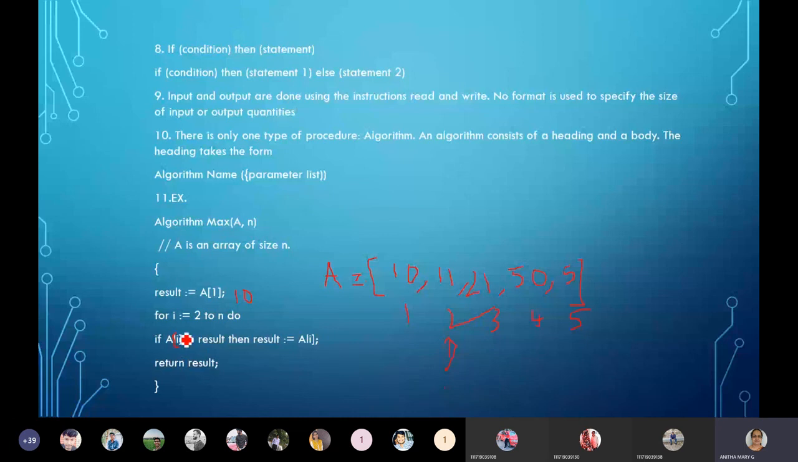And then n is 5. A of 5 greater than result? 5 greater than 50? No. So now it is going to return 50. So among the list of array elements, whatever is the maximum we are returning in this case. So this code is working for finding out the maximum element in the given array.